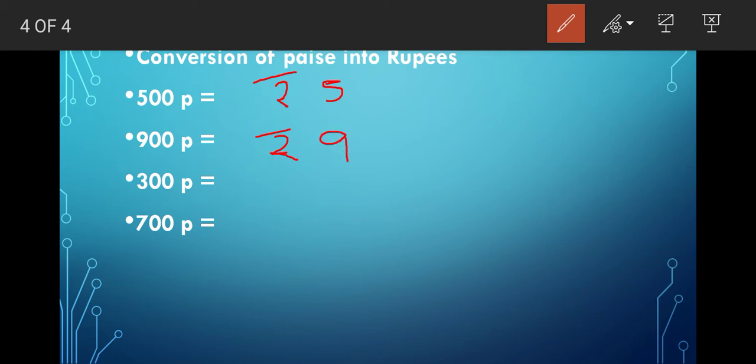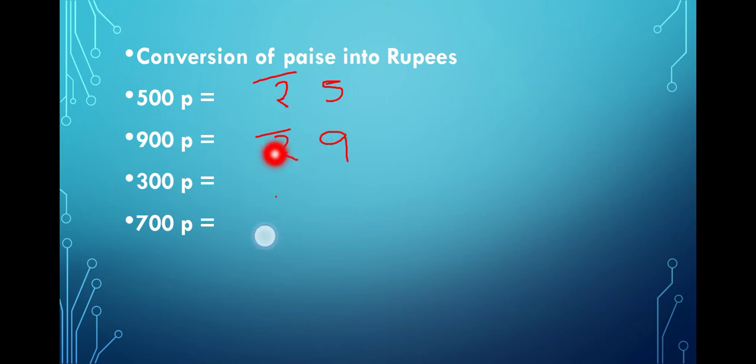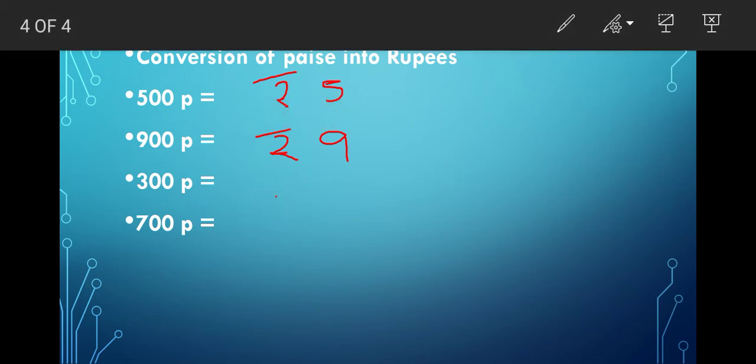And one thing you need to understand, that is when you write rupees, you write it in the front, before the number. But when you write for paisa, you write it after the figure. See, paisa is after writing 500 you are writing, but here rupees I have written before. Understand? So you keep it in mind. Now 300 paisa, when you convert it into rupees, it will become rupees 3.